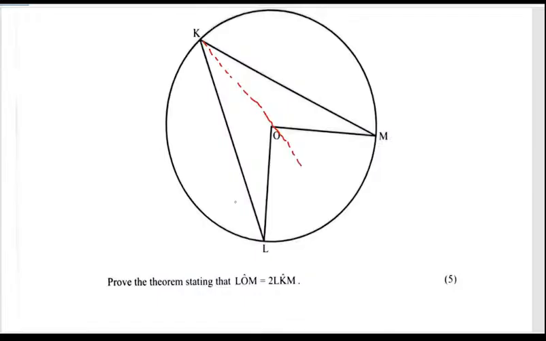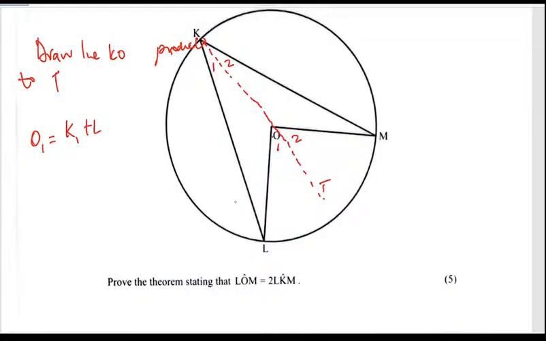Okay, construct a line in that manner. Draw the line KO, produced to a letter, maybe T. What that does is it breaks this into 2. So if that is 1 and 2, then we're going to say that O1 is the same as, if I also break this down into 1 and 2, it's going to be K1 plus L.